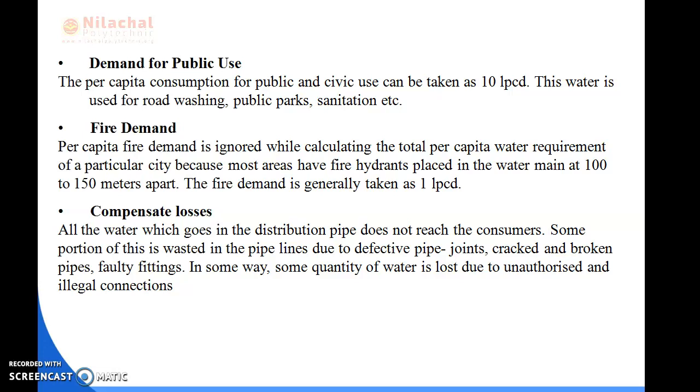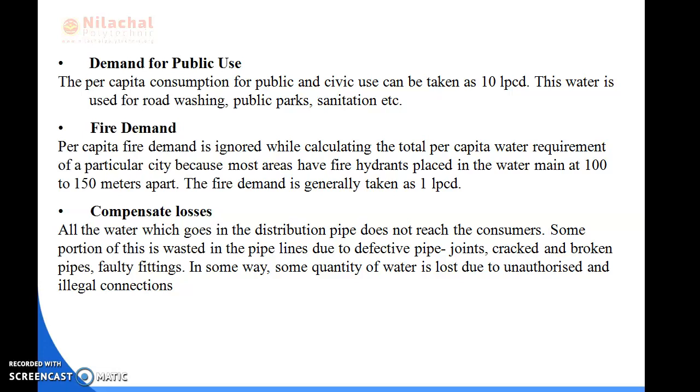Because some portion of this is wasted in the pipelines due to defective joints or any cracks. So we can say that some portion is wasted in the pipe due to defective pipe joints, cracked, broken pipes, faulty fittings.